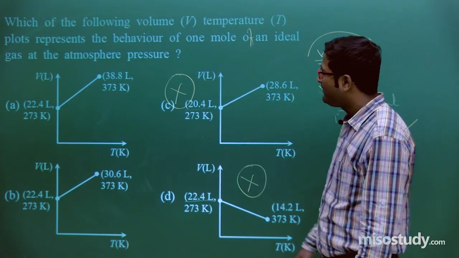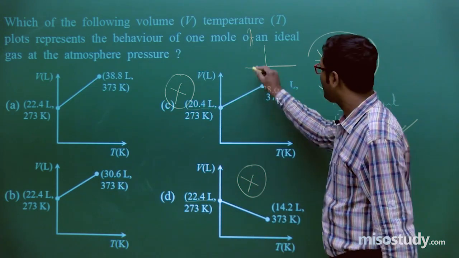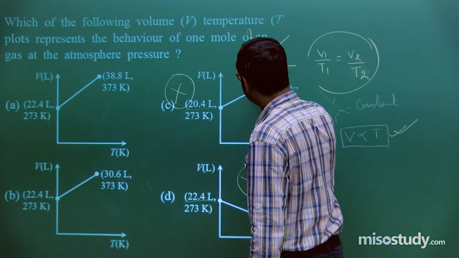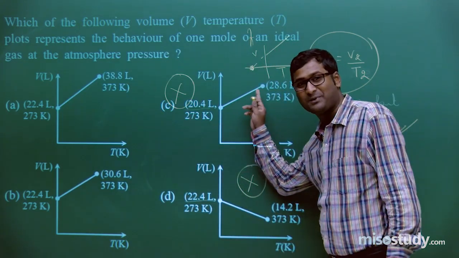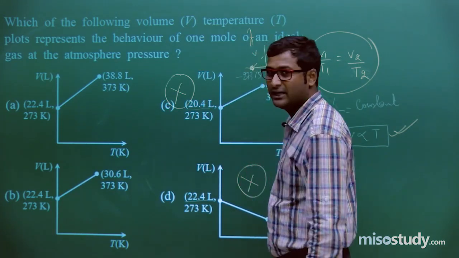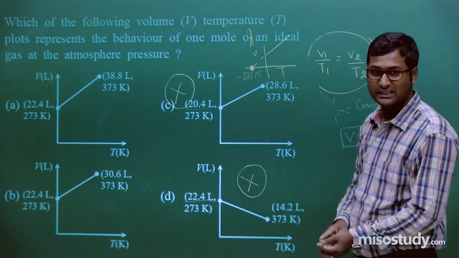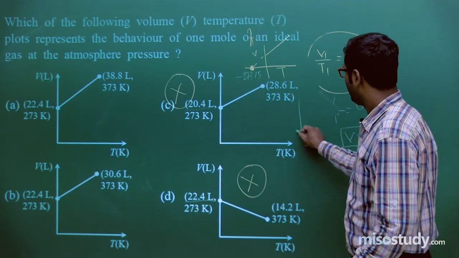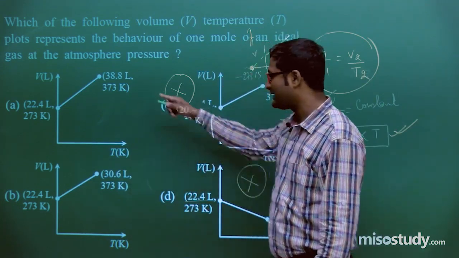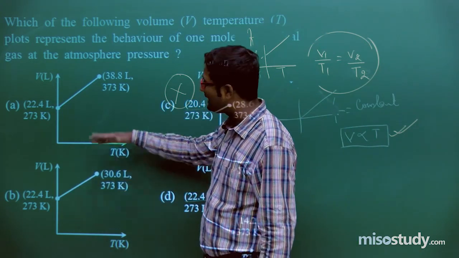Clear? Now if I talk about A and B, we know, do you remember this, when we draw the graph of V and T, this is the slope and this is, tell me, absolute zero temperature. Do you remember this? Minus 273.15. Clear to you? This is absolute zero, that is the directly proportional slope, positive slope. This is the graph. Now we can also draw the graph like this. Okay, now look at this one, and this one is correct. Why is this one not correct? I have discussed this. Now how to eliminate the last option?